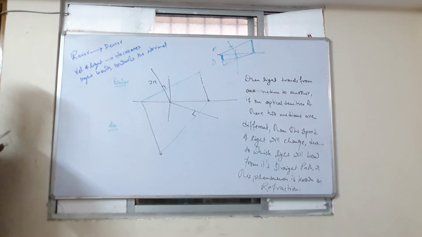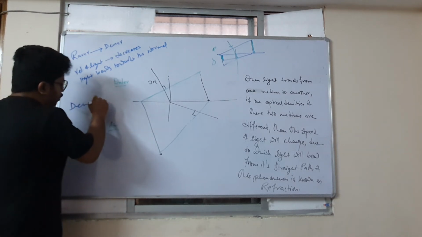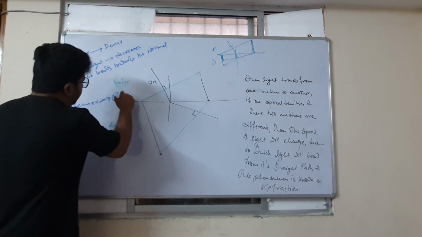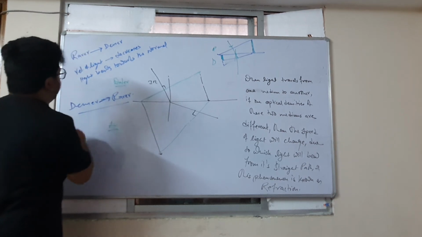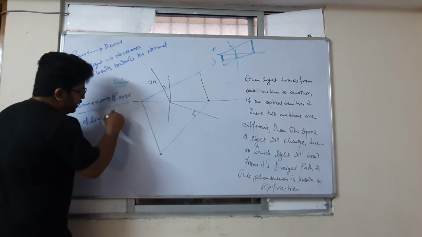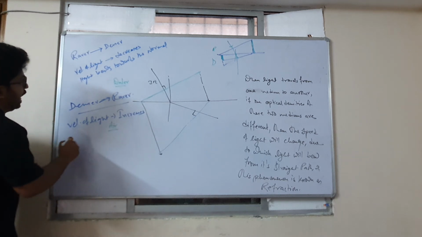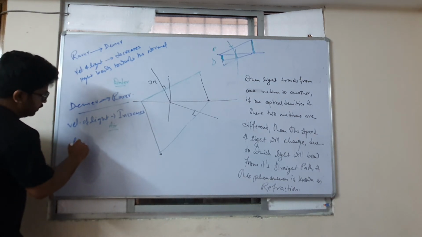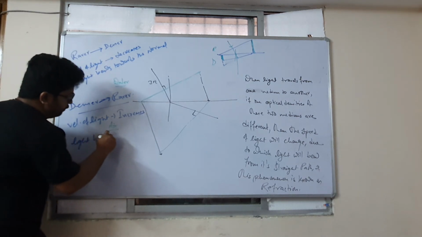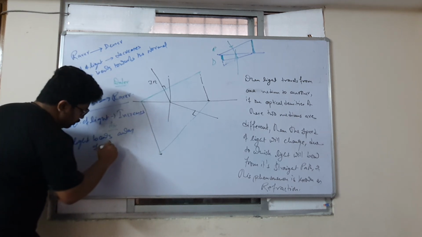So when light travels from denser to rarer medium, the opposite. When light travels from denser to rarer medium, velocity of light will, tell me what, increase or decrease? Increases. And light bends towards the normal or away from the normal? Away. Away from the normal.